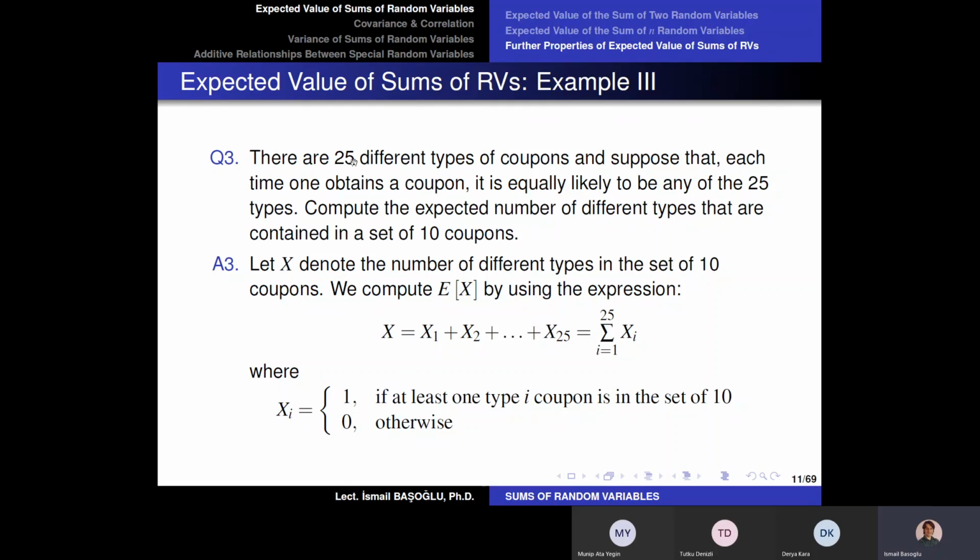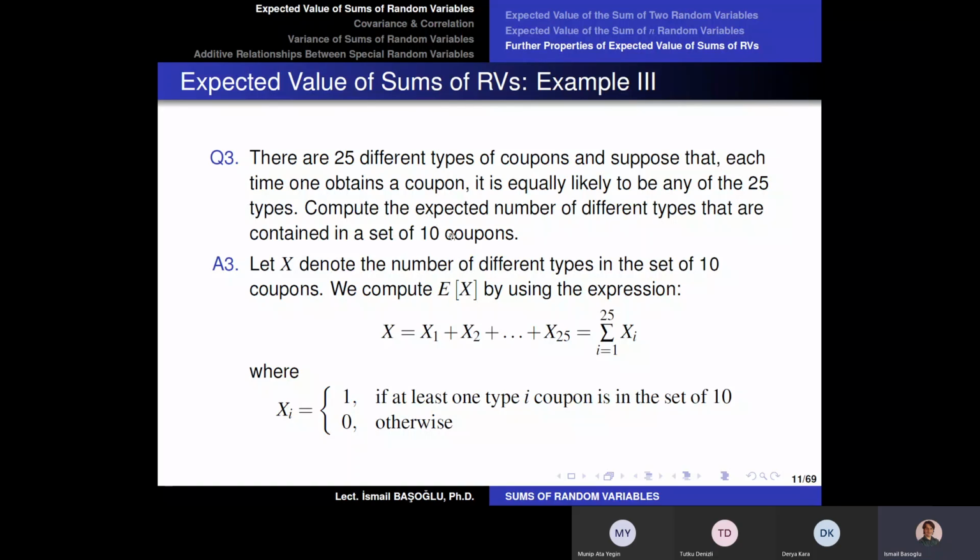Now, you would like to collect all of these 25 football players, let's just say, and in order to do that, you are purchasing 10 coupons in the first place. So my objective is this. If I purchase 10 coupons or 10 football player cards, maybe by chance, all of these football players can be different. Okay? But also by chance, some of these football players can be the same. Okay? If I am unlucky, maybe I'm going to purchase the same picture twice or three times, or more than three times. So the question is asking this.